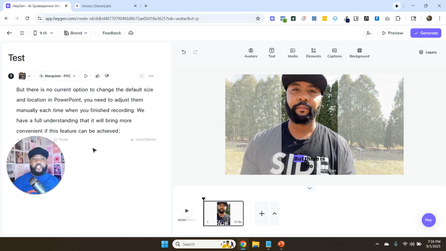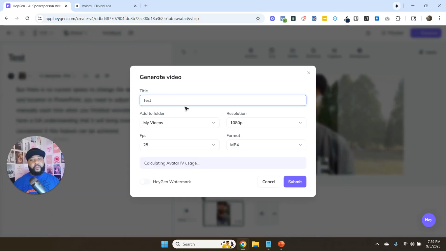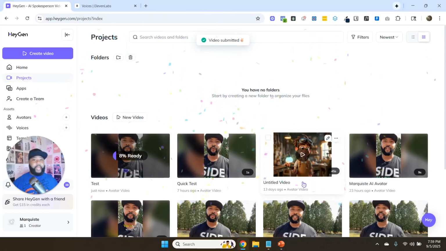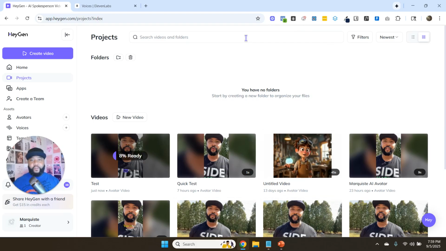And now once you're ready to generate the video, you just click on this button here at the top and you can give it a name. So I'm calling it a test here. You can change the resolution. I usually leave these all at the defaults here. And then of course, if you don't want the watermark, you just have to make sure that this is unchecked. But of course, you only see that on the creator plan. And then you just click on submit from there. And that's it. You have now just created your own AI clone, your digital twin that you can use and reuse over and over and over again.